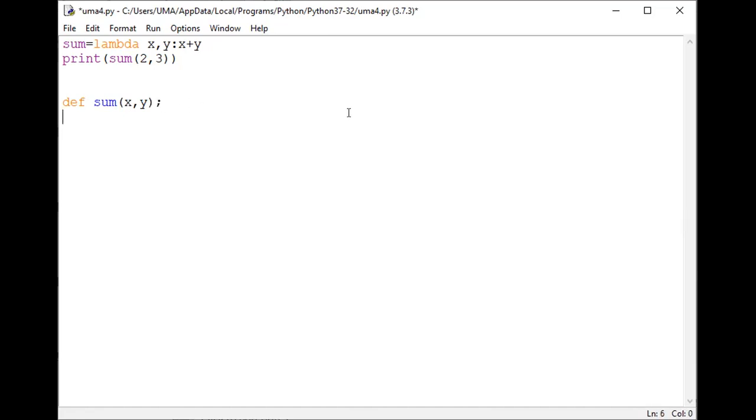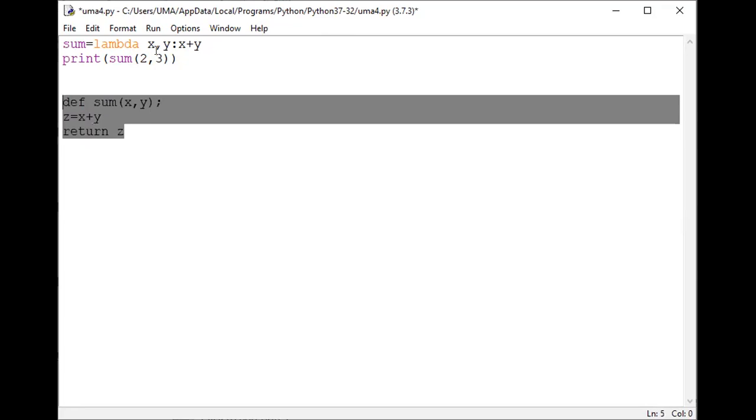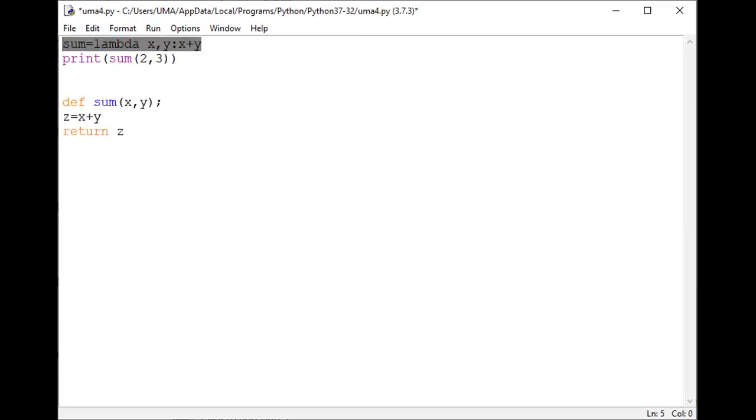I should take the z value, z equal to x plus y, and then print the value, and if you want to return the value, return statement, return z. This means this is a function. The same information is represented in a single line, a single anonymous function. That's called here an anonymous function.